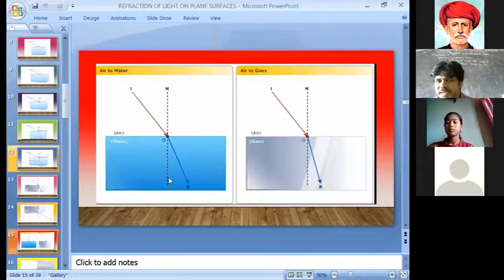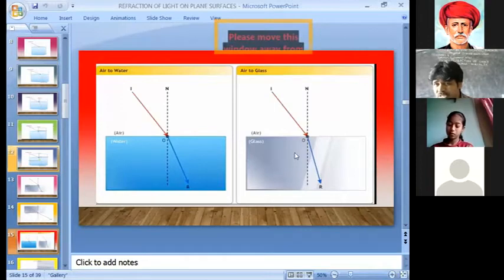Rarer medium is air and denser medium is water. Here rarer medium is air, denser medium is glass. In these two conditions, what happens to the refracted ray? What do you observe here? The refracted ray here moves towards the normal.